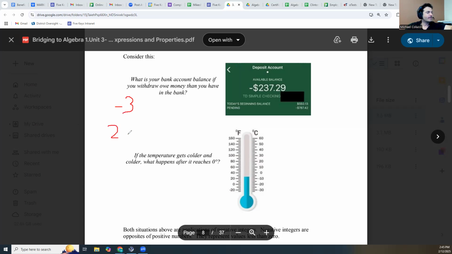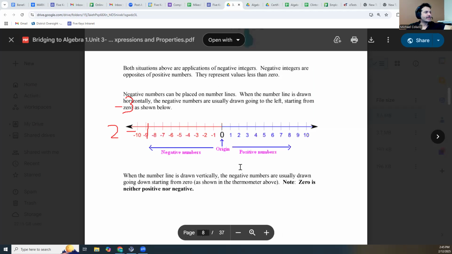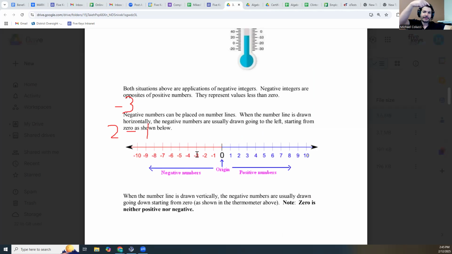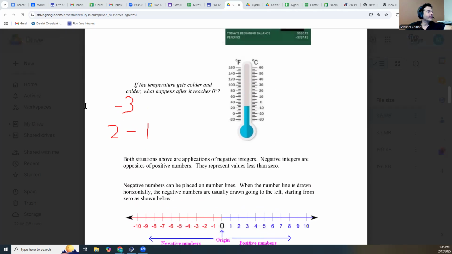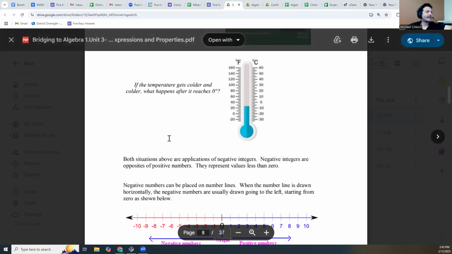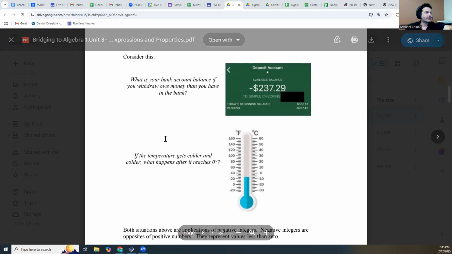In this case, 2 minus 1, this is not a negative sign. This is a subtraction sign. It's a verb. It's an action. It's something that we do to the numbers. We call them operators: add, subtract, multiply, divide. This here is a negative sign. It's -3. This is a number on the number line. It's to the left of 0 on the number line. It tells us location. It's like an adjective. And yes, it is confusing that they are exactly the same, but it becomes brilliant later on. You're just going to have to trust me on that.